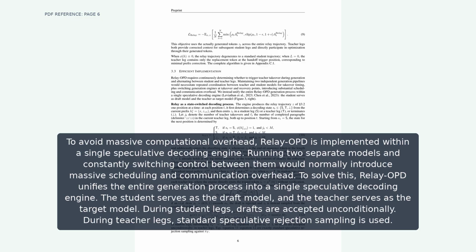Running two separate models and constantly switching control between them would normally introduce massive scheduling and communication overhead. To solve this, Relay-OPD unifies the entire generation process into a single speculative decoding engine. The student serves as the draft model, and the teacher serves as the target model. During student legs, drafts are accepted unconditionally. During teacher legs, standard speculative rejection sampling is used.